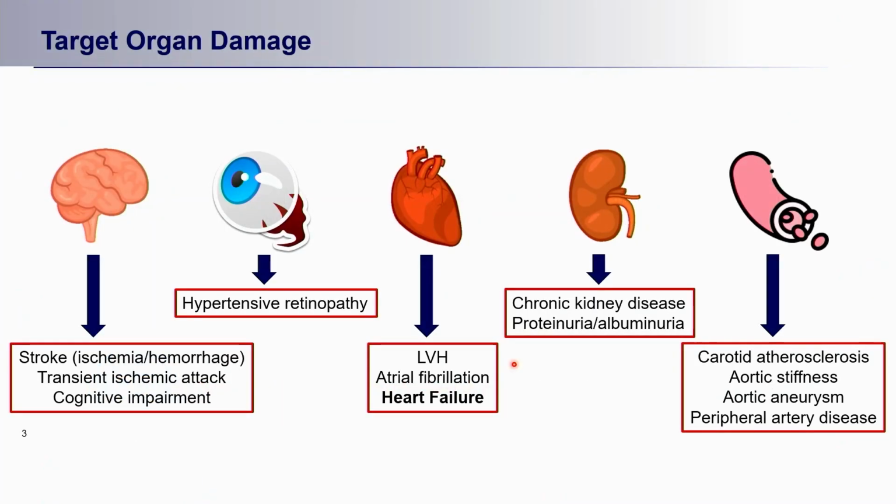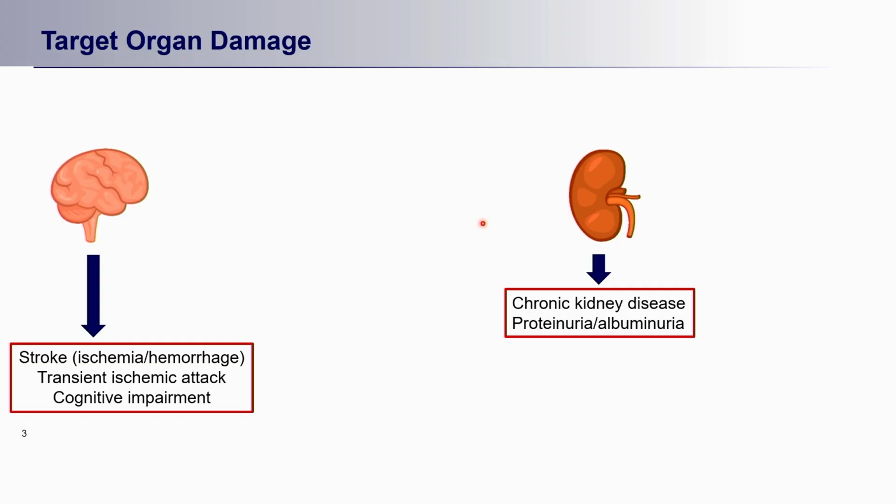And as you know, high blood pressure is not just a number. It can cause various kinds of target organ damage, which we call hypertension-mediated organ damage, such as in the brain, heart, and kidney. For the heart, that's LVH and heart failure. For the brain, it will cause cognitive decline or stroke. And for the kidney, it causes renal dysfunction and proteinuria. Today, I will focus more on the brain and the kidney.